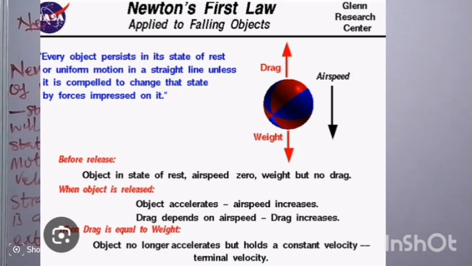That is how Newton's first law is applied to a falling object. And don't forget our statement that every object will remain at rest when it is at rest or continue with uniform motion in a straight line unless acted upon by an external force.